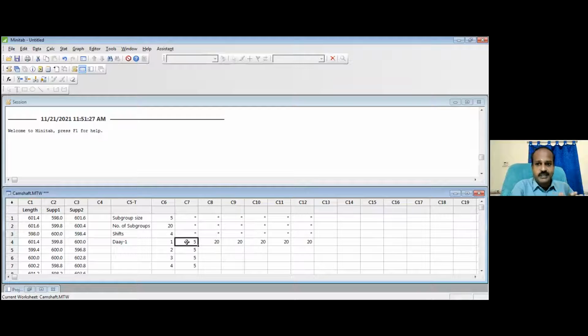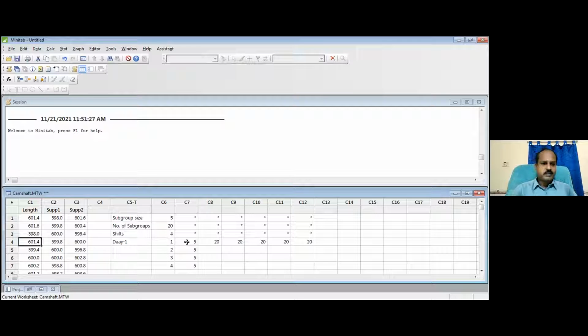Otherwise, what happens when he picks the sample over a longer time, let's say first shift 10 o'clock 1 sample, 11 o'clock 1 sample, 12 o'clock 1 sample, then what will happen? The within batch variation may increase. So we need to understand what within batch variation is. In order to keep the within batch variation minimum, the idea followed should be all the 5 samples should be collected within a short period of time. Let him go, collect 5 samples and come back. Let him not go 5 times and bring it, right? Let him go 1 time and then bring all the 5. That idea should be followed.